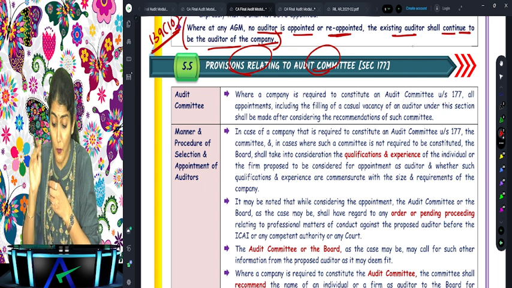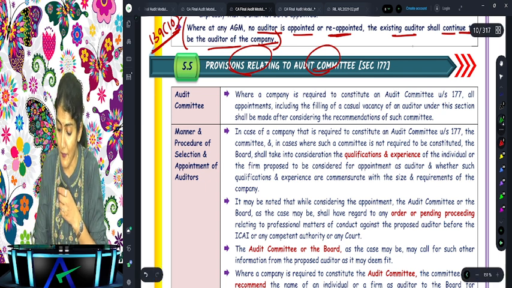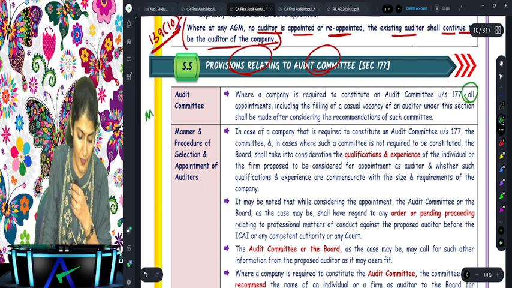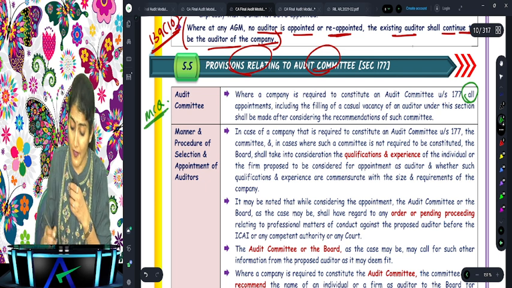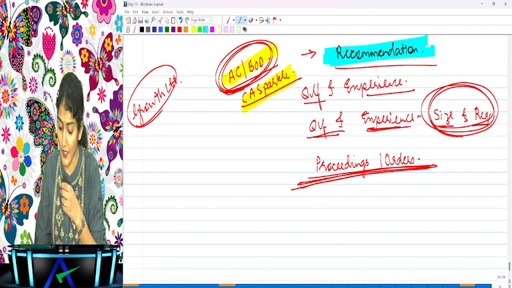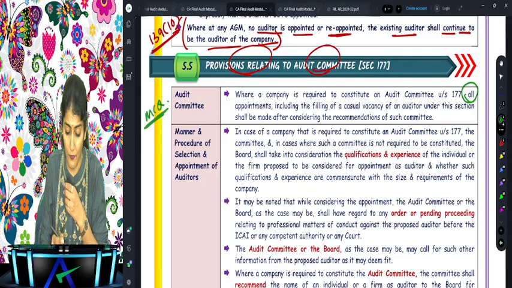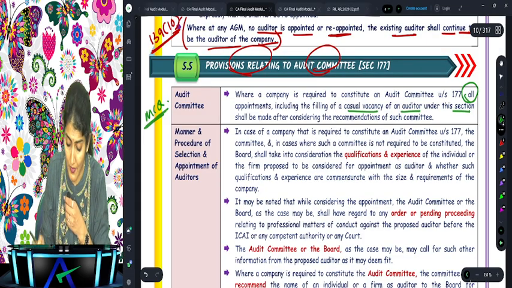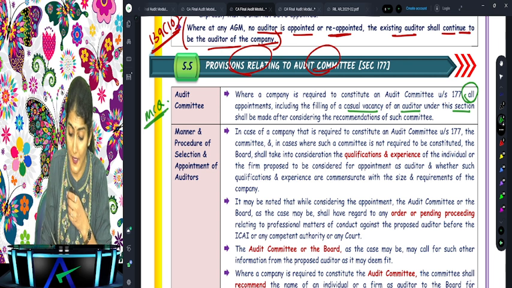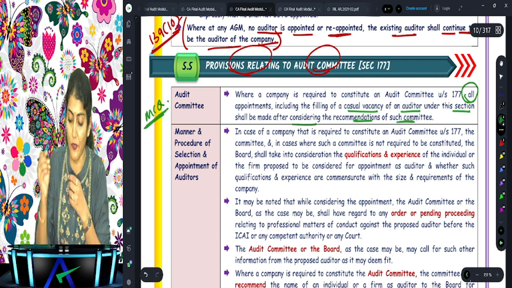Okay, right. So what does it say? All appointments. This is a wonderful sentence, and they ask it in the MCQ. Casual vacancy auditor is to be appointed. Should the audit committee recommend? Yes. All appointments, including the filling of the casual vacancy of an auditor under this section, shall be made after considering the recommendations of the audit committee.